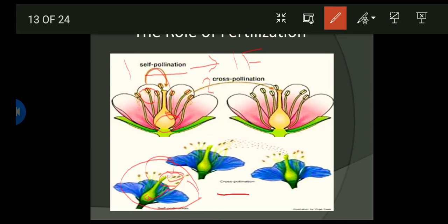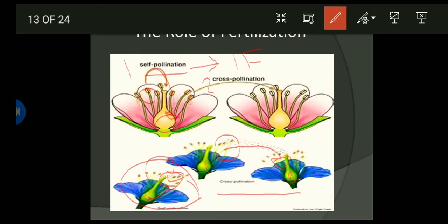Now, the second type of fertilization is cross-pollination. In cross-pollination, look at the sperm. This sperm transfers from the first flower to a second flower, and here I have the egg. So one flower will give sperm, and the other flower will have the egg.